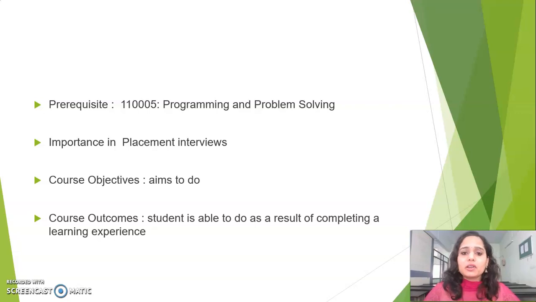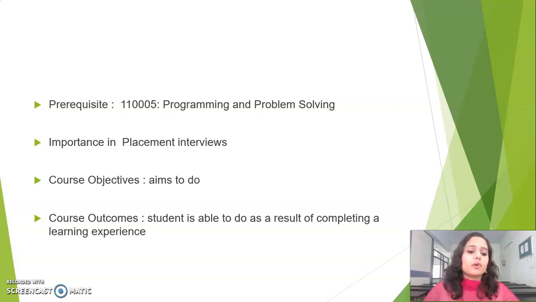You should have basic knowledge of Python, like how to use a for loop, if statement, if else, switch case. So basically all the control structures, and how to execute a Python program. Compilation is not there, but how to execute the Python program. That knowledge is required in order to perform the data structure practicals.